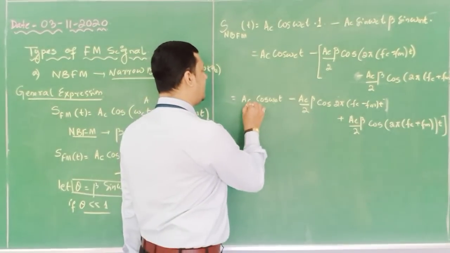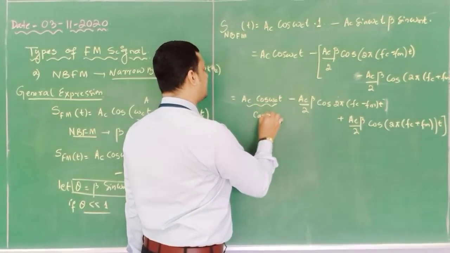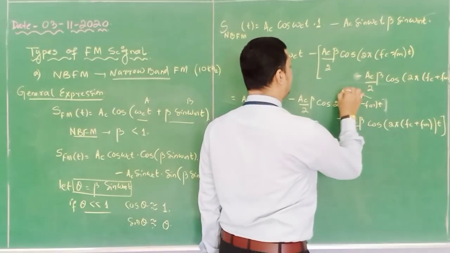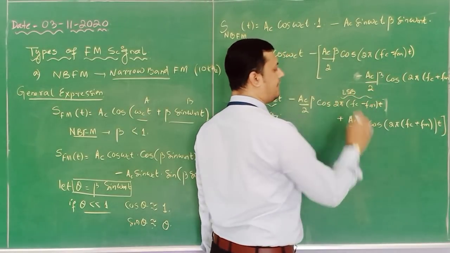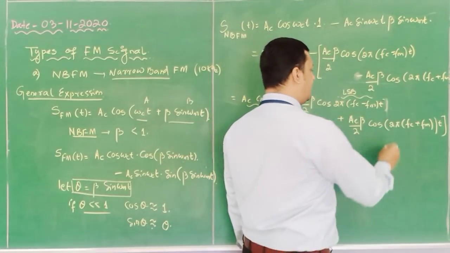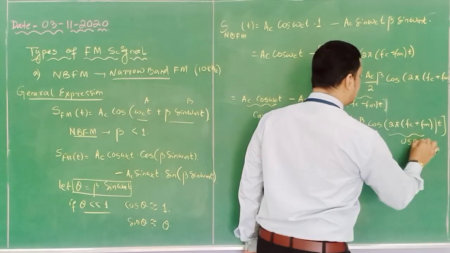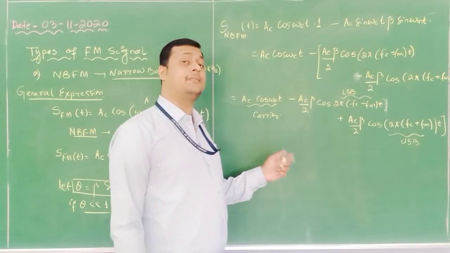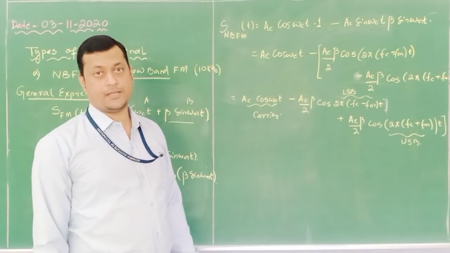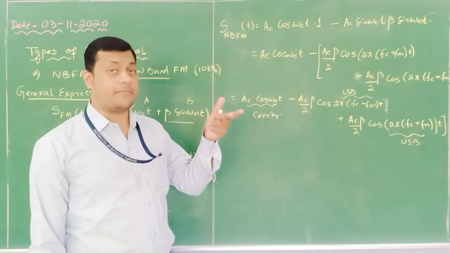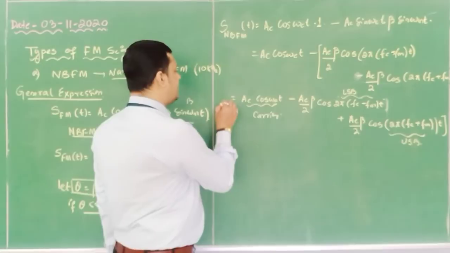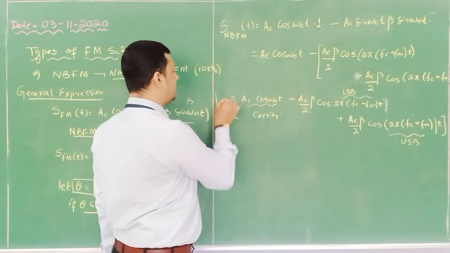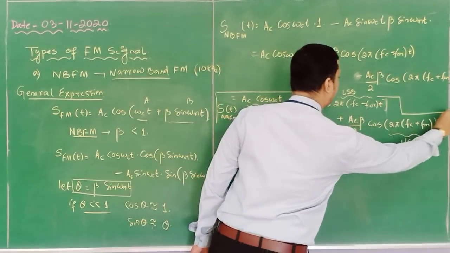So that means in a narrow band FM signal, there is the presence of the carrier, the presence of the lower sideband signal f_c minus f_m, and the presence of the upper sideband signal. So this equation is quite similar to your AM signal, in which the carrier is present as well as two sidebands. So this is called my NBFM signal.